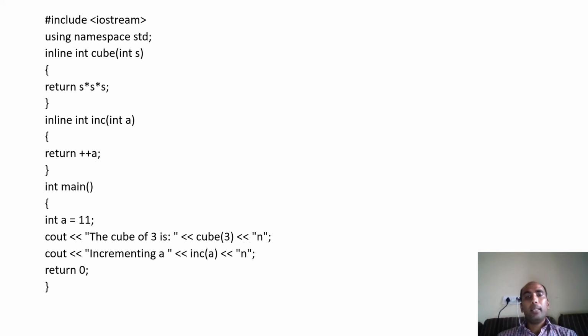Now what will happen? Come into the main function, a equals 11. Then you are passing cube of a, cube 3. So here the cursor will not jump to the cube function. S into S into S will come automatically here, and 27 will be printed. Means here, because the cube function is inline, cursor will not move to the inline function. The body of the function will come here automatically. You will not see it. Internally it will happen. The cursor will not go there. S into S into S will come here, and 27 will be printed.